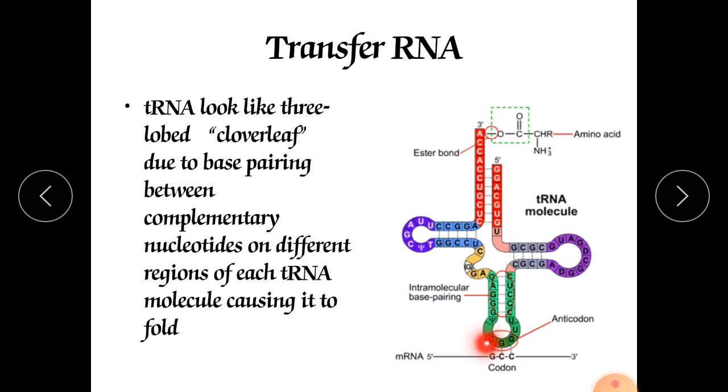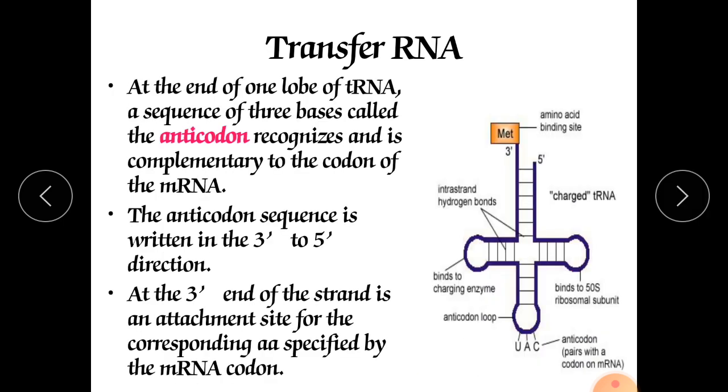And this is CGG. This is the part of the anticodon, and this is the codon of mRNA, which has been formed from transcription, and this codon part will specifically bind with the anticodon of the charged amino acid-containing tRNA. At the end of one lobe of tRNA is a sequence of 3 bases called the anticodon. It recognizes and is complementary to the codon of mRNA.